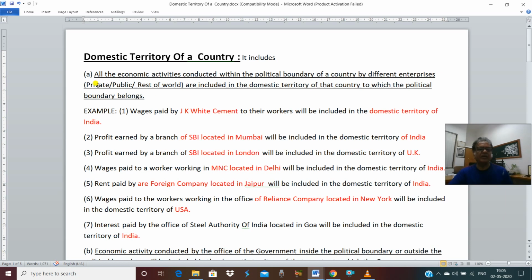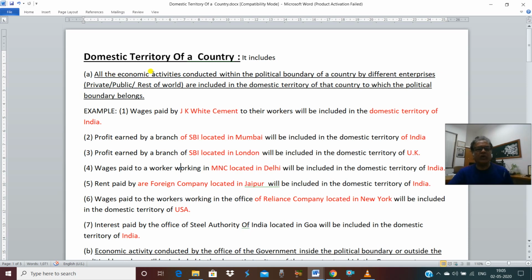The first is all the economic activities. When I am saying economic activities, it means the payment of wages, payment of interest, payment of rent. This is called economic activity. If some enterprise is paying the wage, that is called economic activity. If some enterprise is paying profit, that is called economic activity. If some office is making the payment of interest, that is called economic activity.